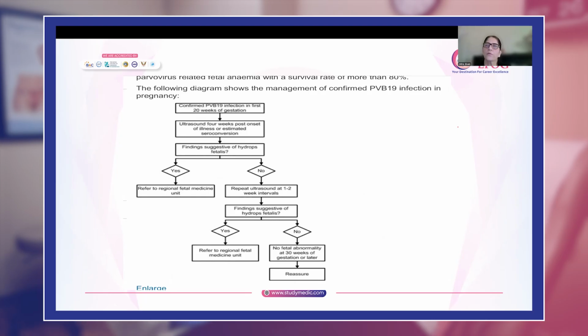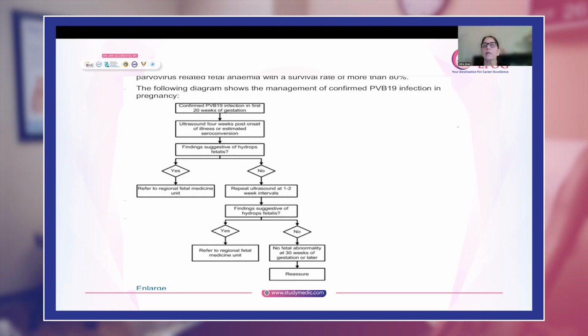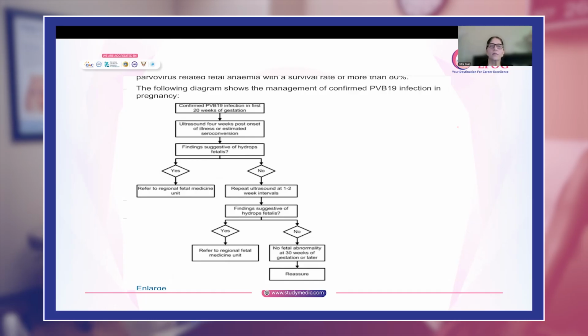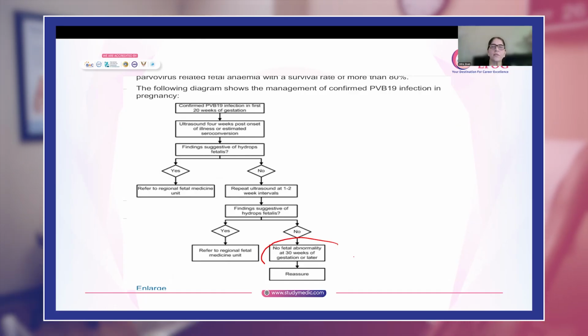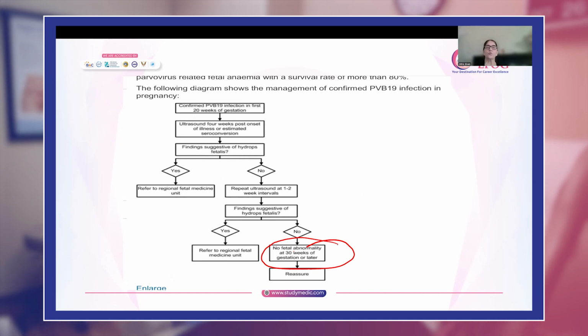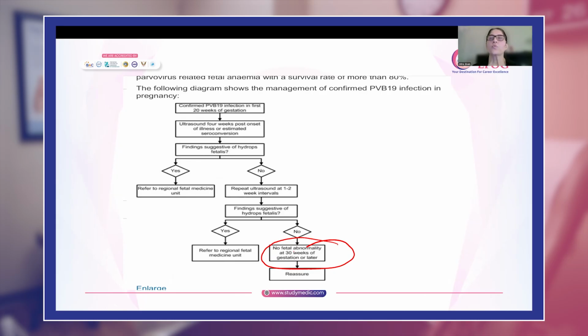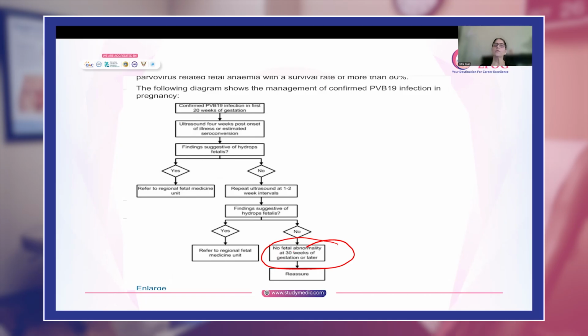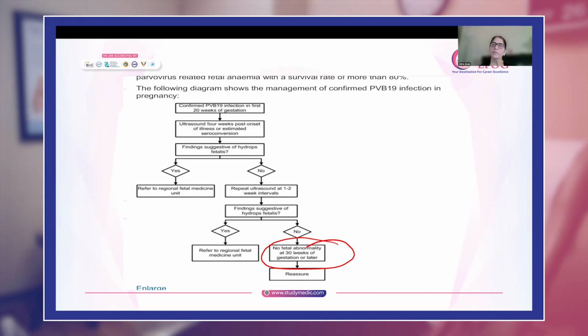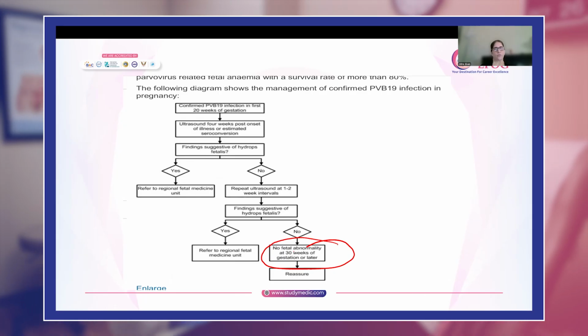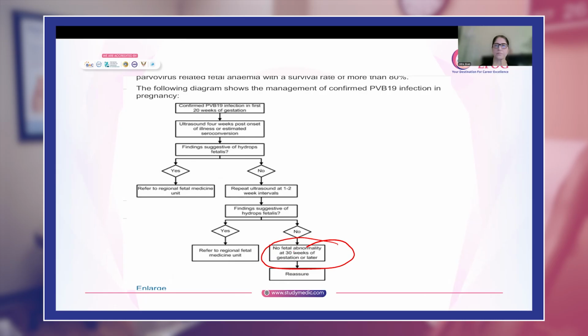But if the 2 weekly scans are normal up to 30 weeks, remember she was infected at 16 weeks, you know that there is no abnormality in the scans. You can reassure her that there is no need for repeated scans every 2 weeks. The fetus is not affected, and she can be told to go for her normal scheduled antenatal follow-up.